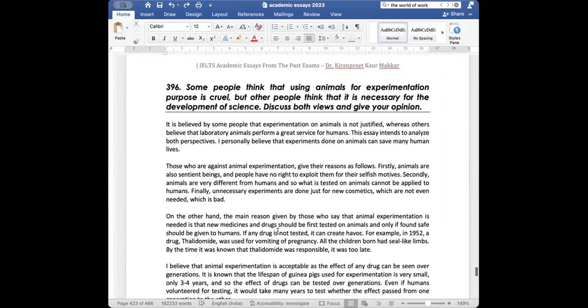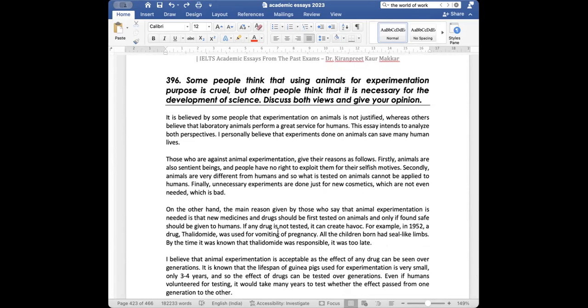Yes. So animal experimentation. This similar essay is there in the GT book also. Some people think that using animals for experimentation is cruel, but other people think it is necessary for the development of science. Discuss both views and give your opinion. So using animals for experimentation पे ऐसे है. कुछ लोग कहते हैं ये cruel है, दूसरे कहते हैं necessary है for the development of science. दोनों views discuss करो and give your opinion.